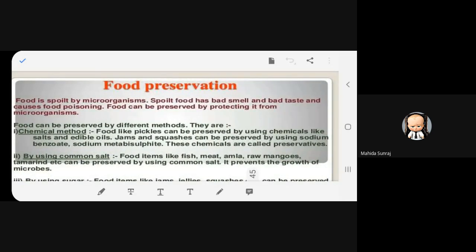Now we know that food is generally spoiled by. Can you hear me? Yes, ma'am, we can hear you.